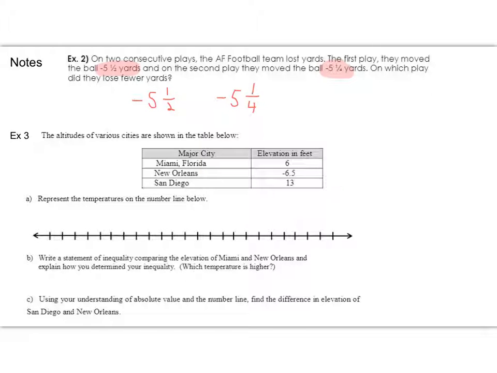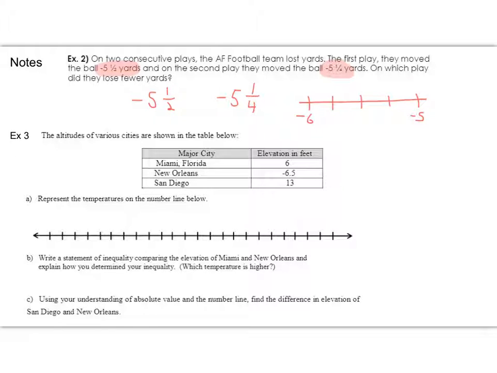So the question is, if these were on a number line, where would they be? I'm going to draw a quick number line, and I'm going to start it at negative 5. I'll put the next one at negative 6. And we're dealing with halves and fourths, so let's divide this into fourths. Okay, I've divided that place between negative 5 and negative 6 into fourths.